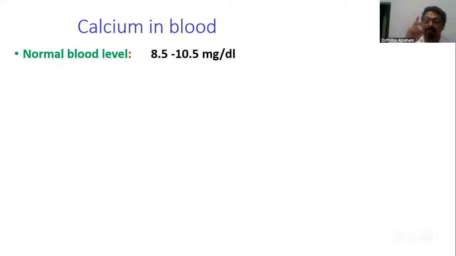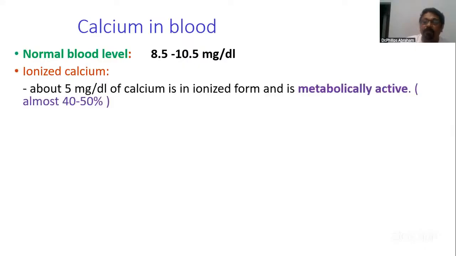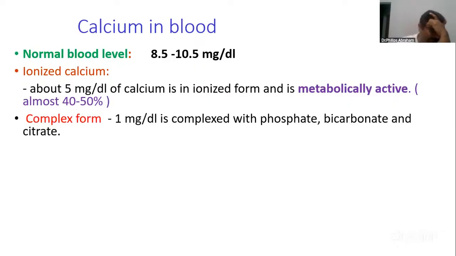That is why this question is important. Calcium exists in three forms. One is ionized calcium, around 50%. Second is the complex form, attached with citrate, phosphate, bicarbonate. That's only 1 milligram.